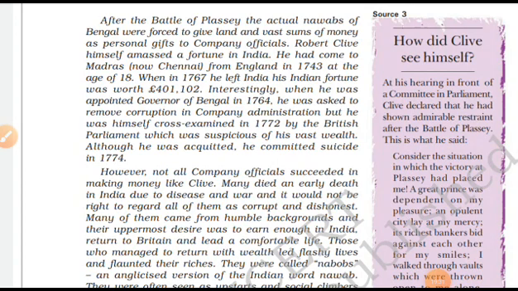And then after the Battle of Plassey, the Nawab of Bengal was forced to give land to the company, and Robert Clive himself amassed a fortune in India. He had come to Madras, now known as Chennai, from England in 1743 at the age of 18.